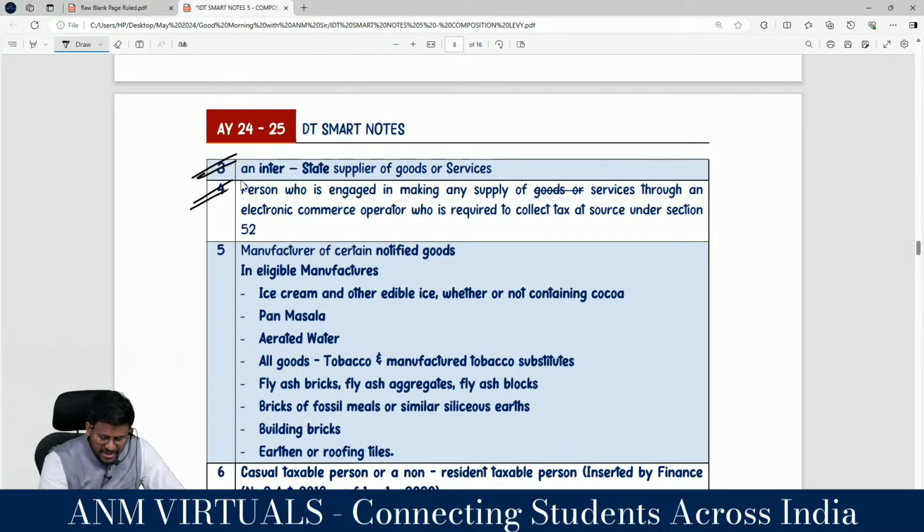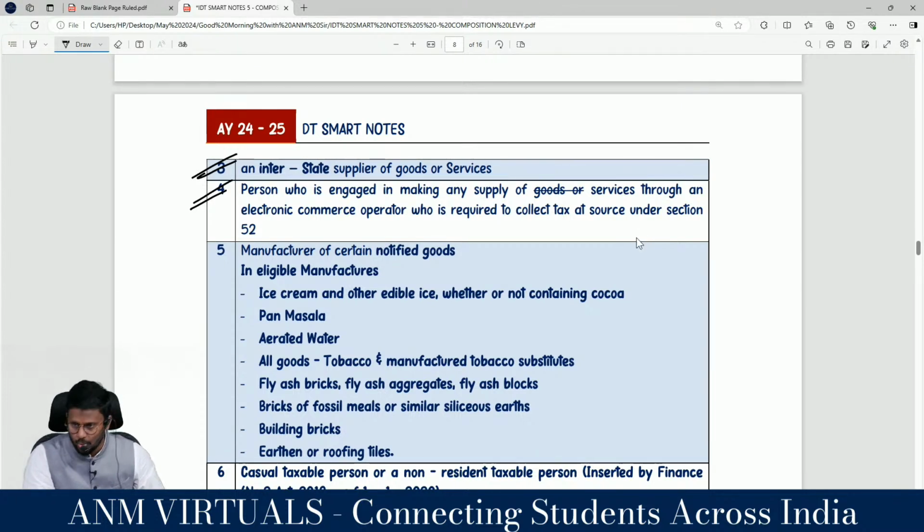A person who is engaged in making any supply of services through an e-commerce operator who is required to collect tax at source under section 52. This is an amendment for your examination. Earlier both goods and services were there. Now they have removed goods, they have relaxed goods. That means you can supply goods through an e-commerce operator, my dear lovable students. A person who is engaged in making any supply of now only services through an e-commerce operator who is required to collect tax at source under section 52.